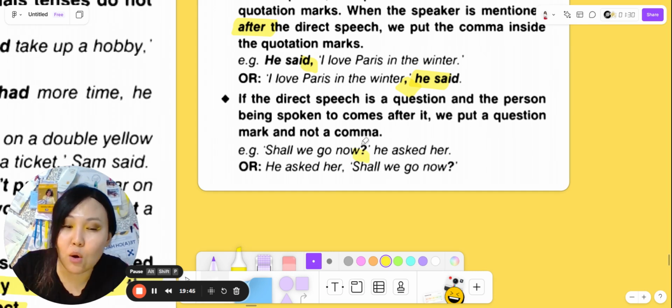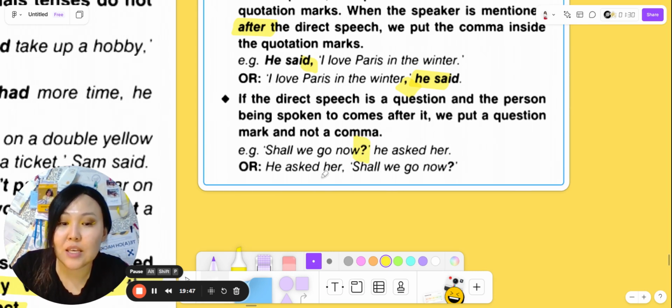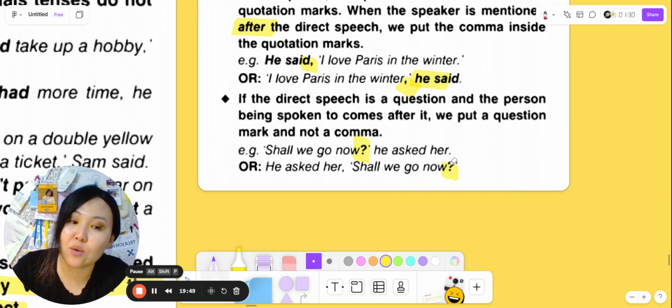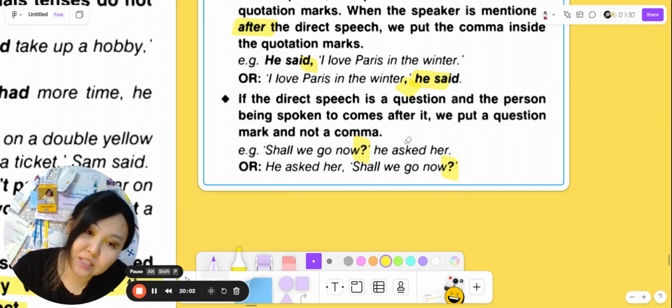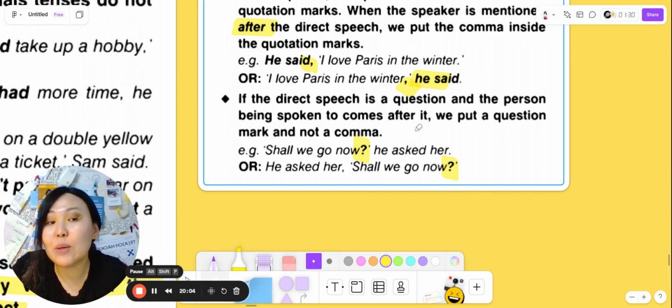"Shall we go now?" he asked her. He asked her, "Shall we go now?" So if the direct speech is a question and the person being spoken to comes after, we put a question mark and not a comma.